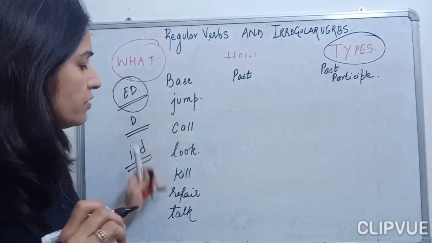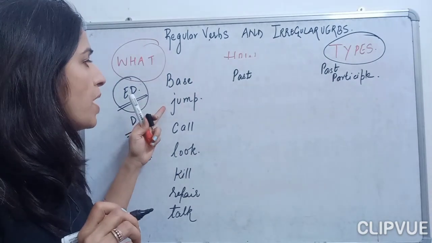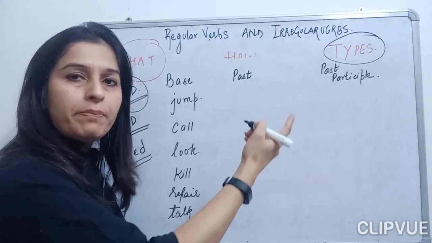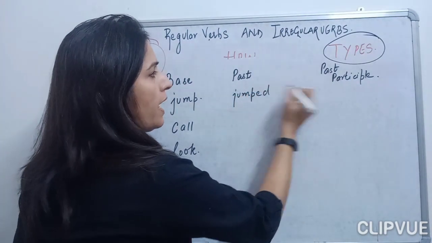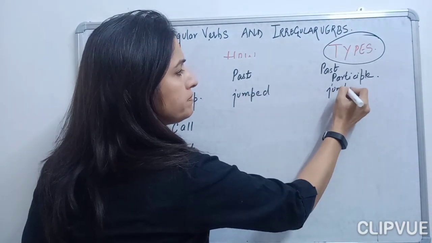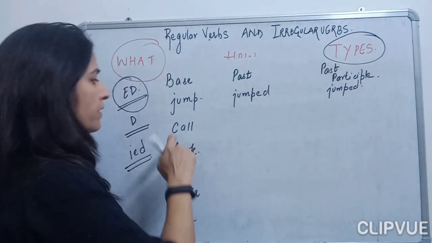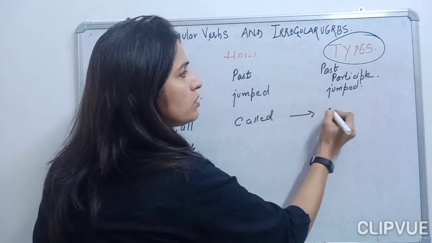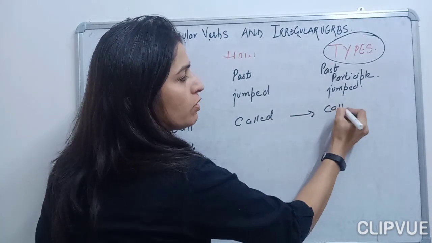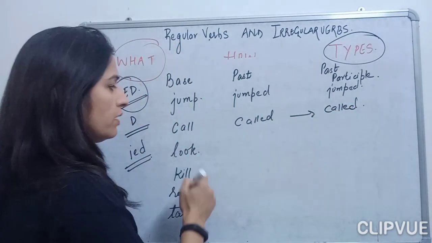Here I have written a few verbs. Suppose jump. These are the simple pattern which they follow. So it will become jumped, and here also it will become jumped. Call will become called, and in the past participle also it will become called.